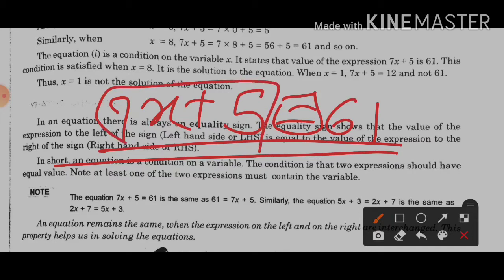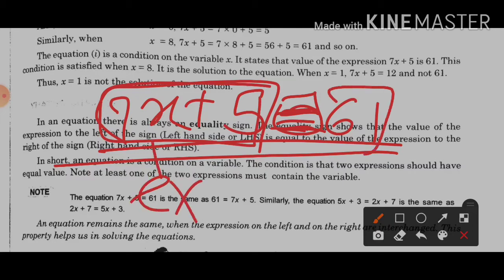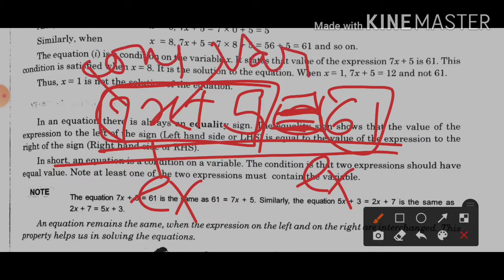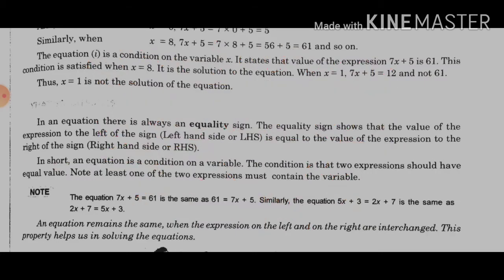How can we say that it's an equation? Equation means it contains an equal sign. And this 7x plus 5 is an expression. 61 is also an expression. Here you can see a constant is there, a variable is also there. Then from all the 4 operations, one operation is given here, and an equal sign is given. So we can say that this is a simple equation.